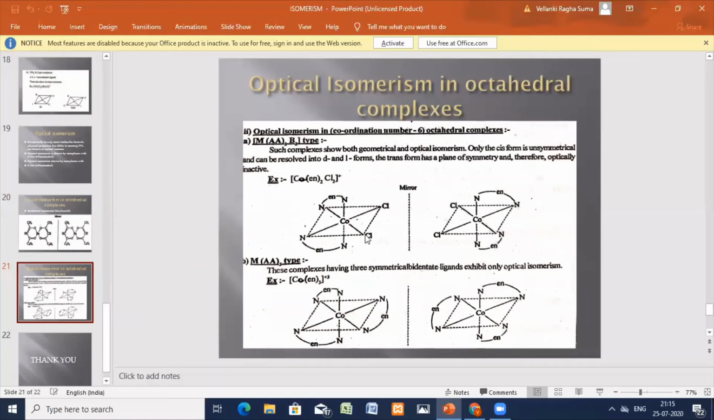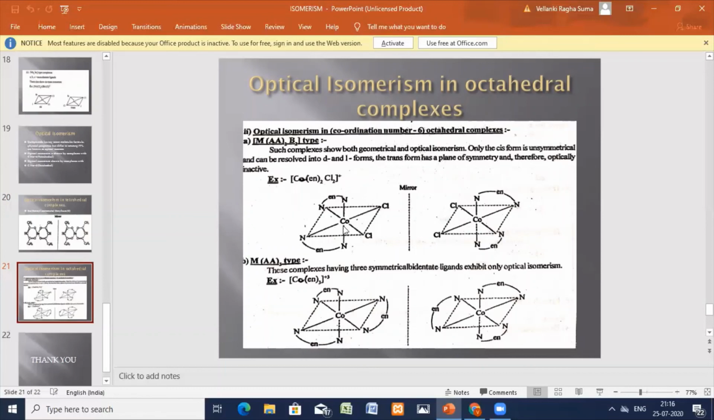This will rotate the plane polarized light to the right side, in the clockwise direction. This is the D form. This is the L form: the plane polarized light is rotated in the left side direction, anti-clockwise. You can see the arrow; it is rotated towards the left side, anti-clockwise. So this is the D form and this is the L form.